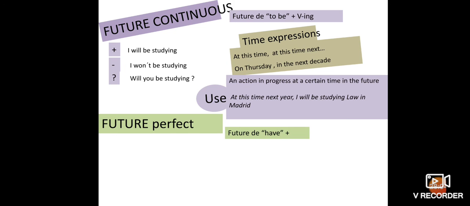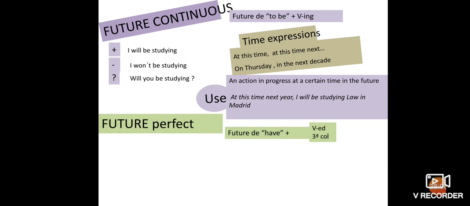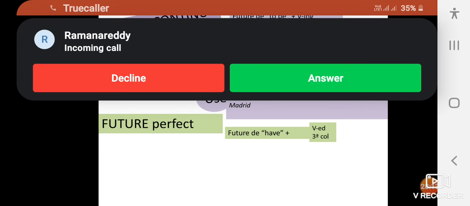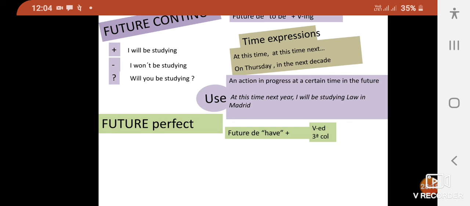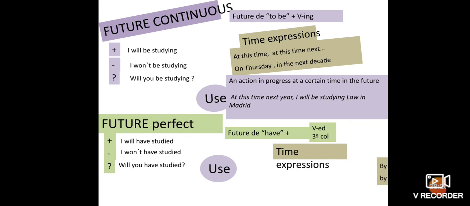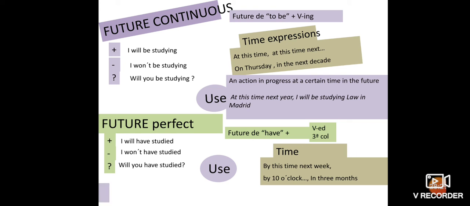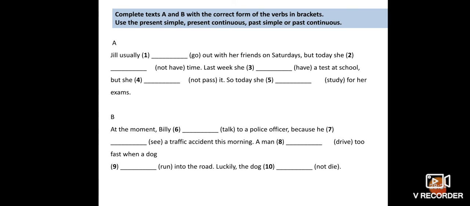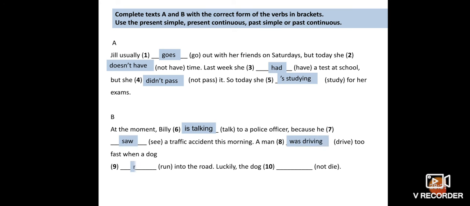Then the future perfect: I will have studied, I won't have studied. So you can see the uses and the answers for everything, and how to write the answers for the future.